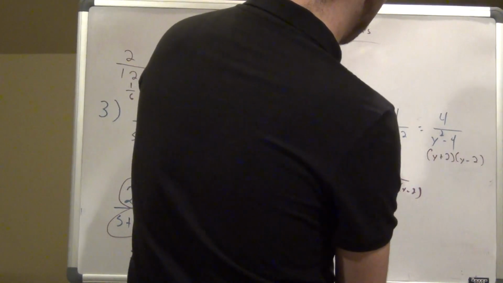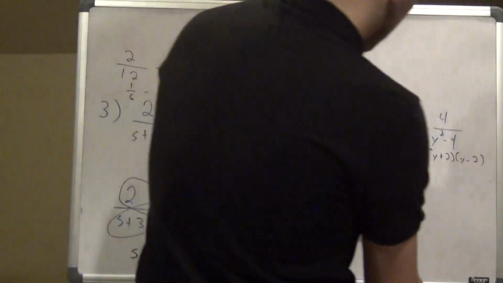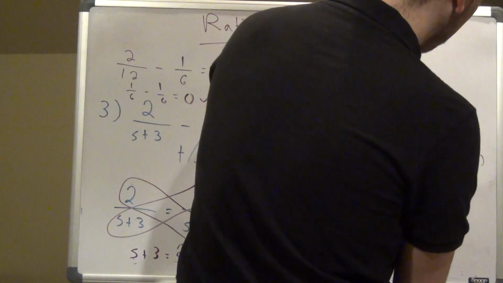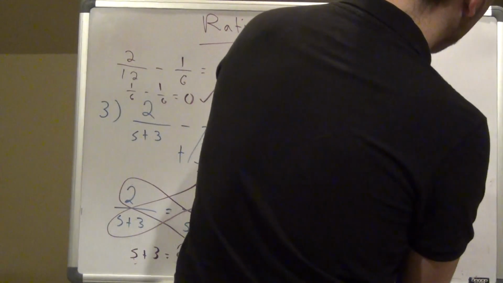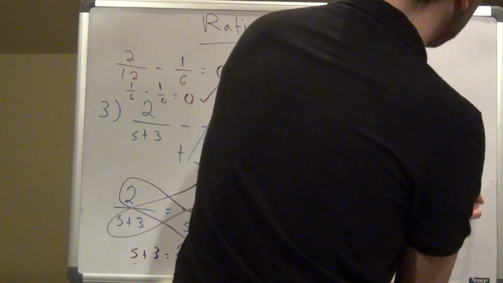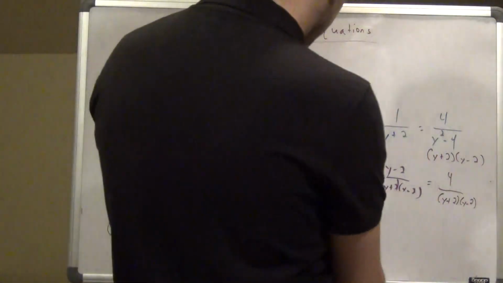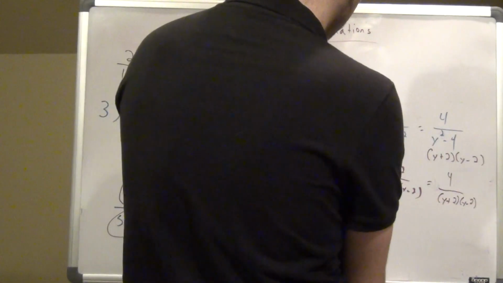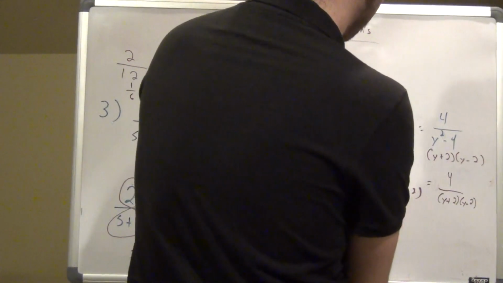This is going to become y minus 2, right? Because from here to here I gained a y minus 2. And then here, the equals is just going to stay 4. Okay, now like I did in the first problem, once I have my common denominator, I multiply to the top what I add to the bottom, get rid of the denominators and just deal with the top. So I have y plus 2 plus y minus 2 equals 4.